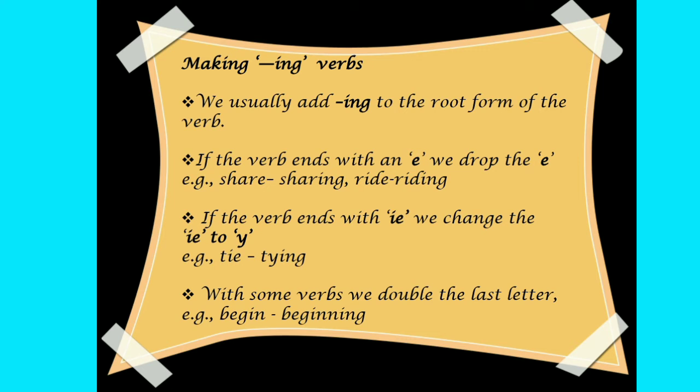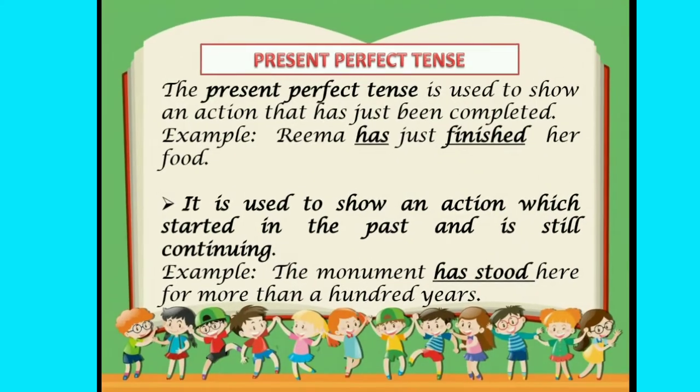With some verbs, we double the last letter like begin, beginning. You can see the examples: ride, riding. E is replaced by ing.